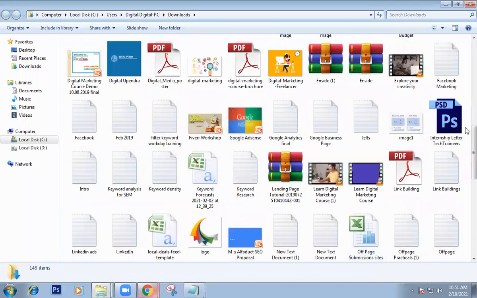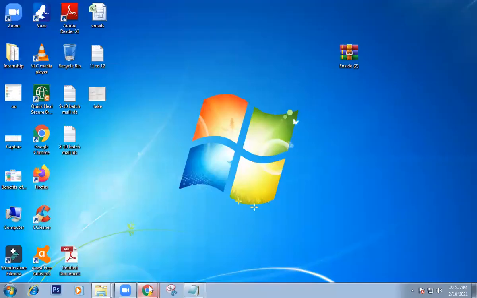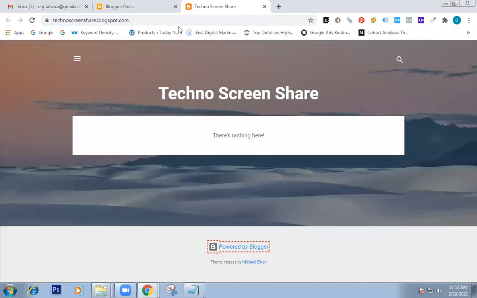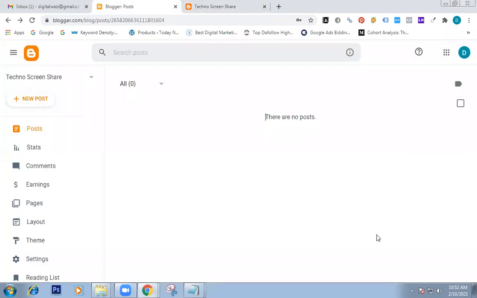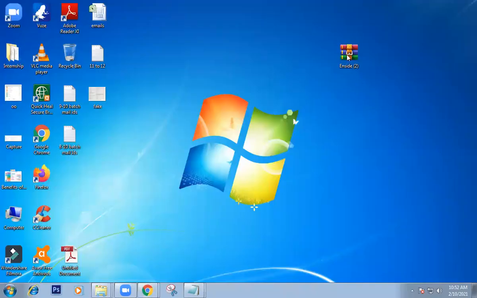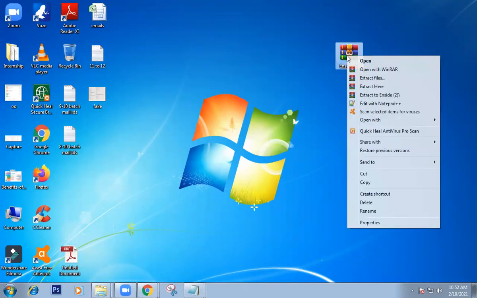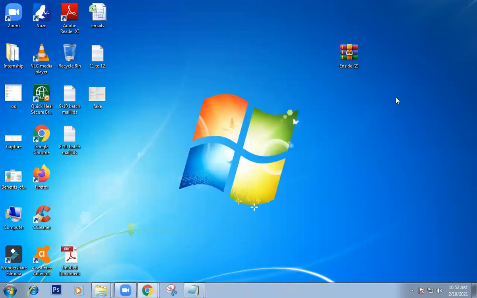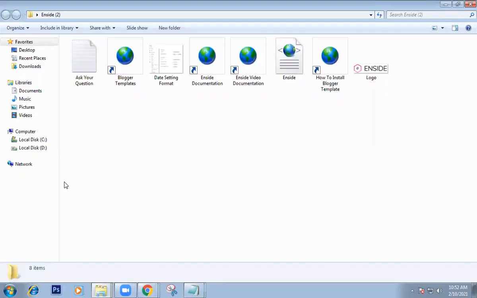Then, if you want to install our Blogger template, just right click on our zip file, then click on extract to inside. Then it will generate one folder. In this folder, the inside XML file is our template file.